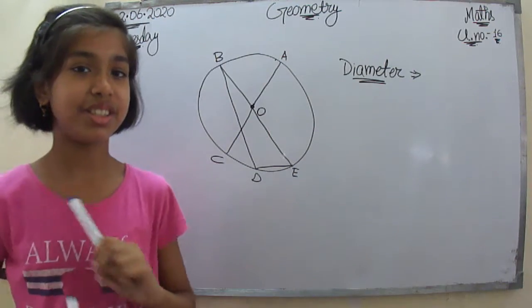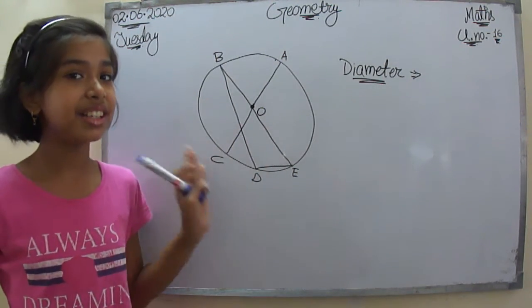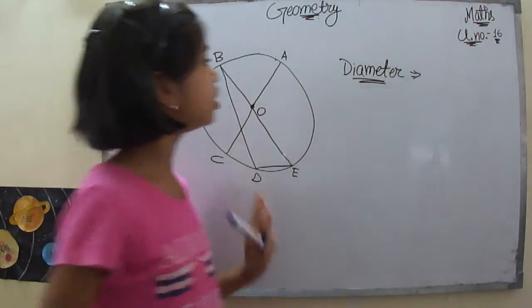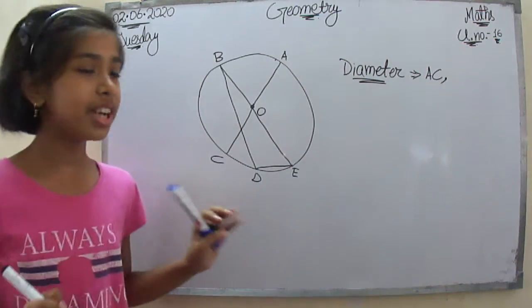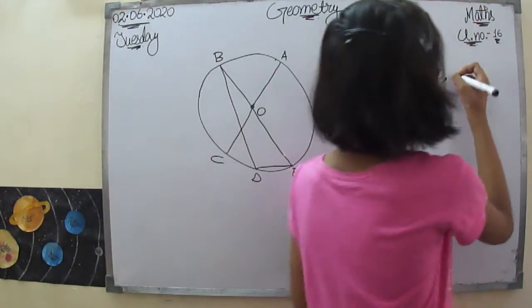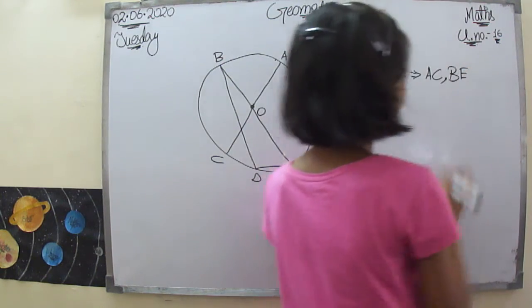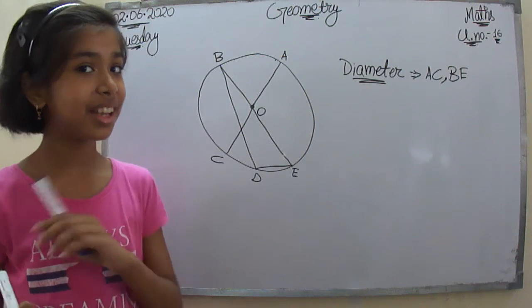Very simple definition. Now let's see who is that? A and C. So first diameter which we can name is A, C. Then what next we could name? B, E, right? B, E. Now let's see one more. Is there any more?